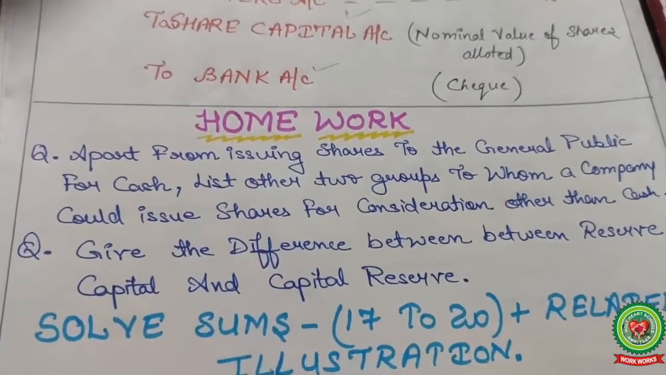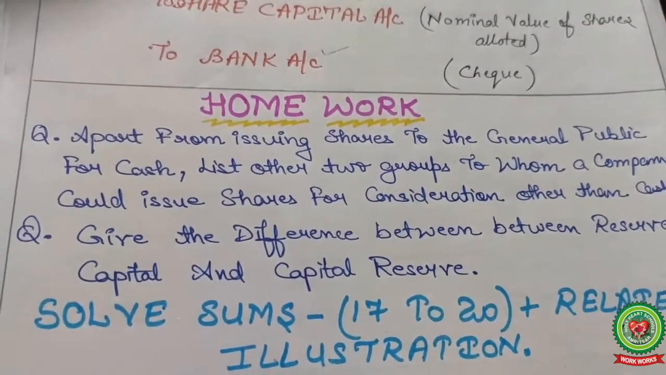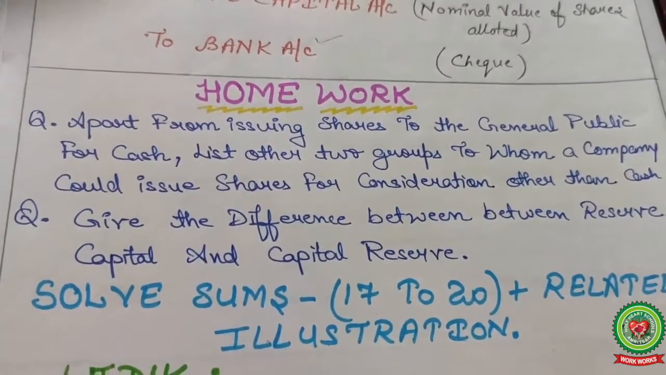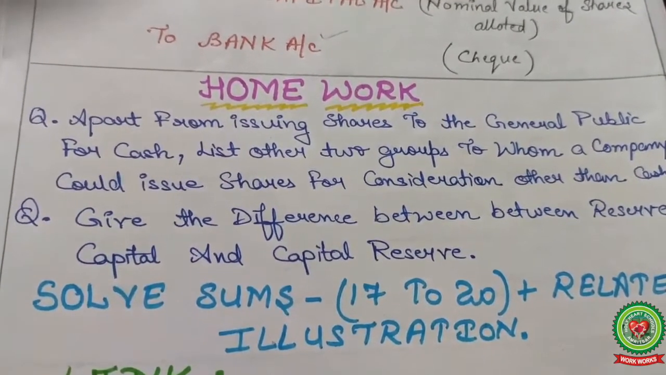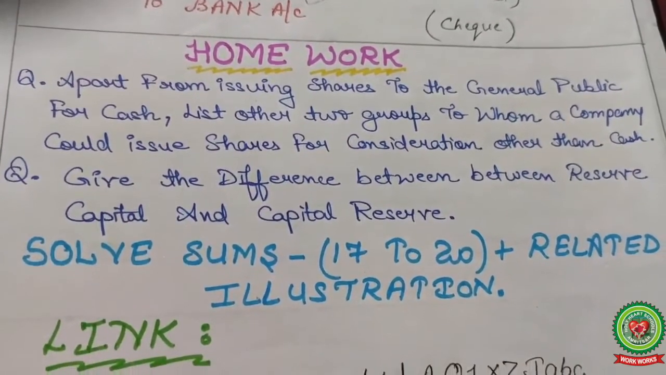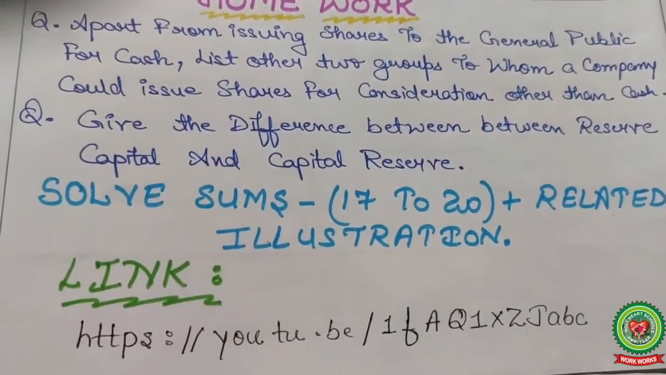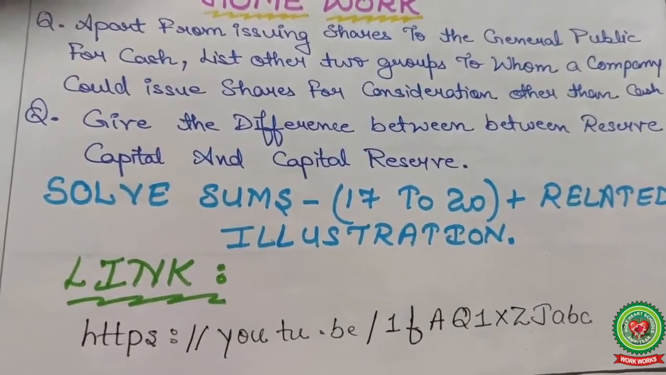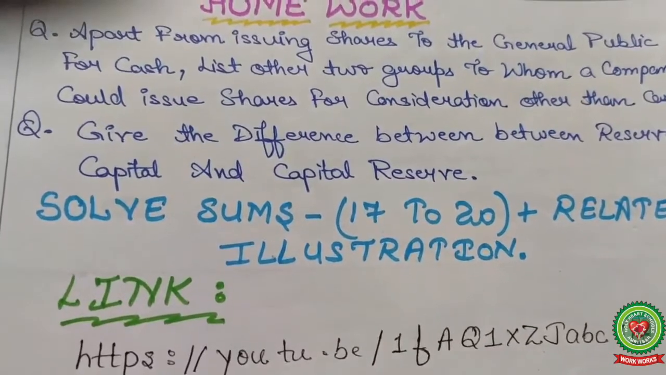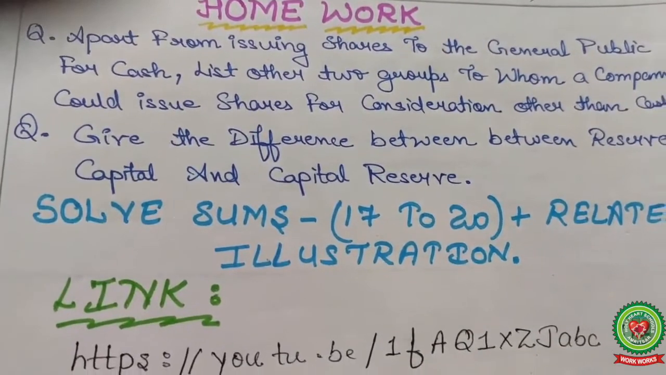Your homework questions: apart from issuing shares to the general public for cash, list two other groups to whom a company could issue shares for consideration other than cash. Second question, give the difference between reserve capital and capital reserve. Solve sums 17 to 20 plus related illustrations, and also watch the link for better understanding of the topic. And hopefully, first of all, go through the topic and revise all previous topics and also solve the new sums. Thank you.